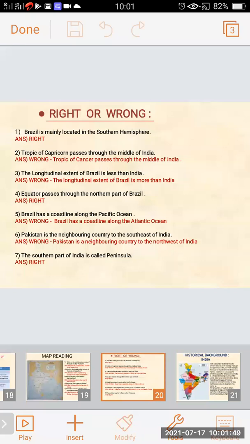This sentence is also wrong, because the right one is Pakistan is a neighboring country to the northwest of India. Seven. The southern part of India is called peninsula, and this sentence is right.